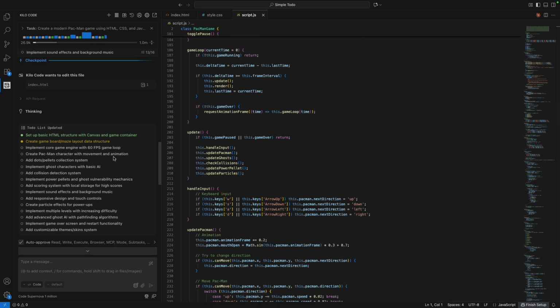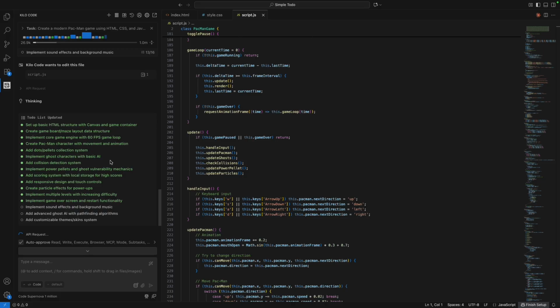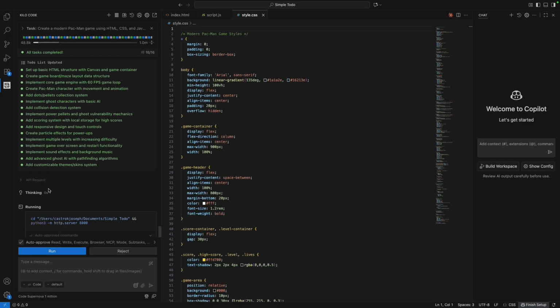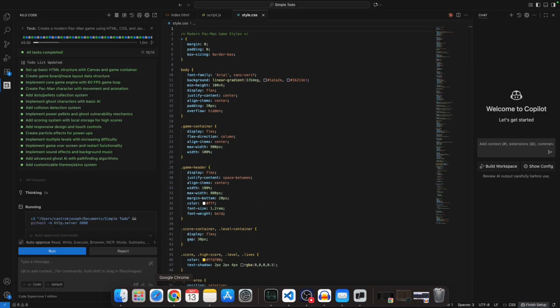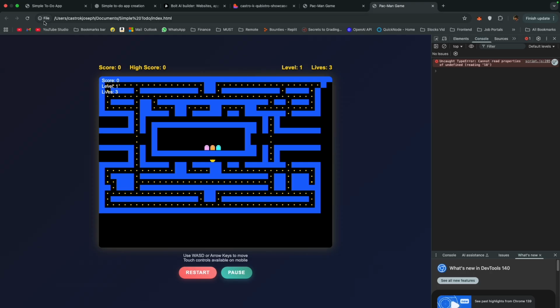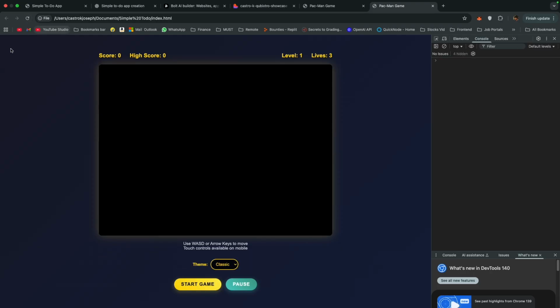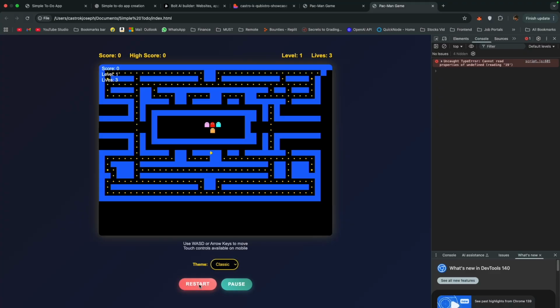Let's wait for it to finish. All right. So it seems like the development is complete. Let's try to run the game and see if it is working. All right. Now you can see in the console there are no errors. Now theme. Okay, you've got multiple themes. First, let's start with classic. Start game. There is some sound.